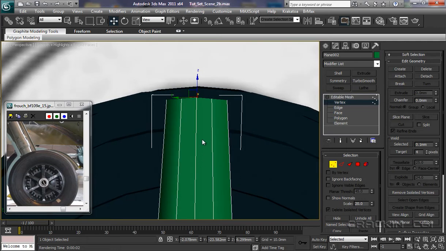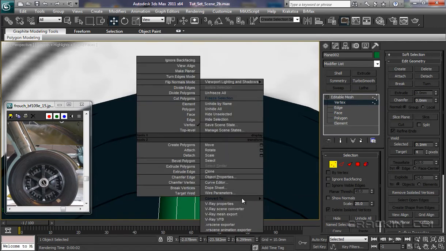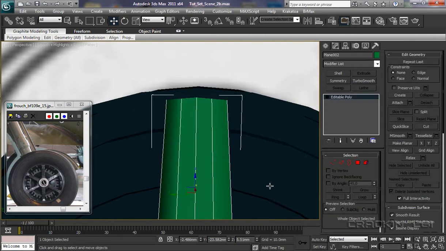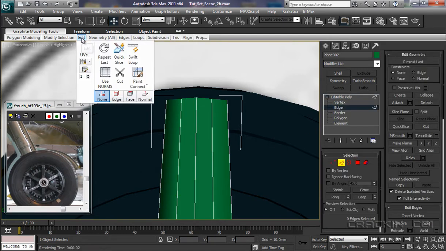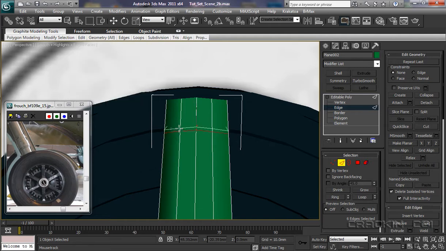Now what I need to do is just convert this to an editable poly. Okay, up to we'll say edge. Let's have a look at edit, get our swift loop, bring that down, one layer, and let's go put one there.